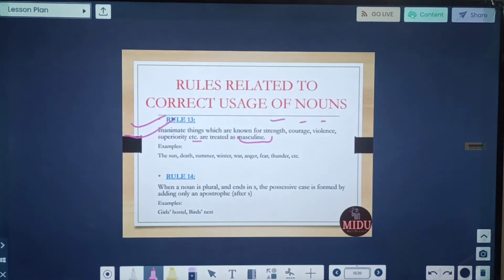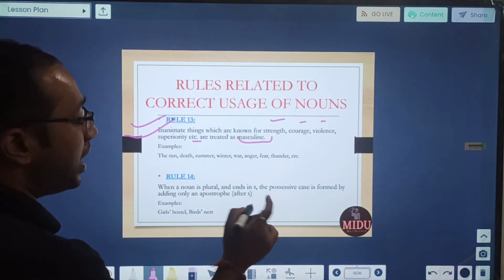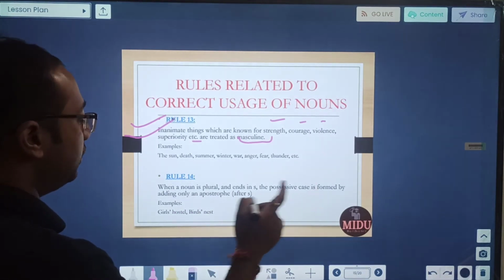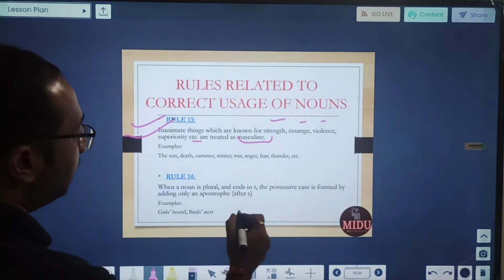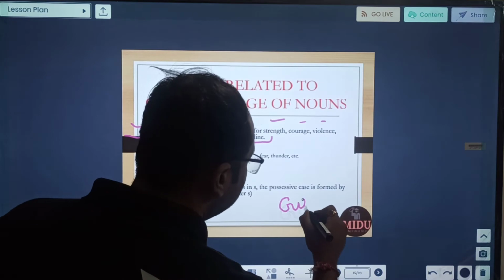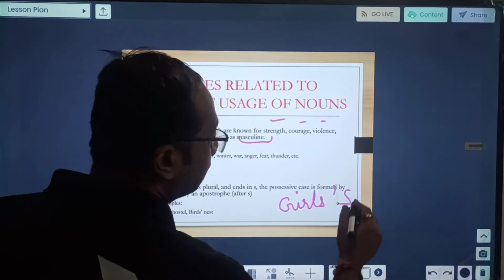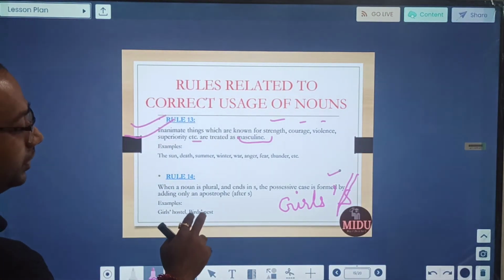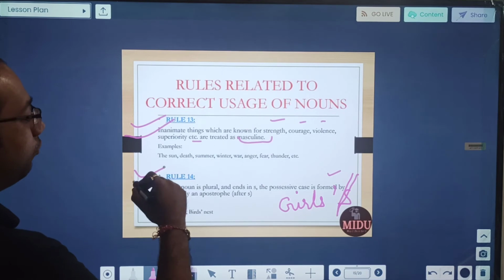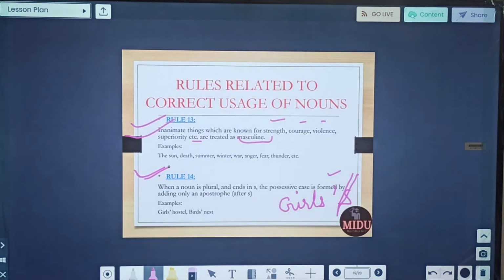Our rule number 13. When a noun is plural and ends in s, the possessive case is formed by adding only an apostrophe. We will not add s. So if it is already girls, girls is plural, it is ending in s, we will not say girls's like this, no. Only apostrophe to be used. Girls' hostel, birds' nest. This is an important rule of apostrophe, and many a times in sentence correction, based upon this only, there will be some question which can be framed.